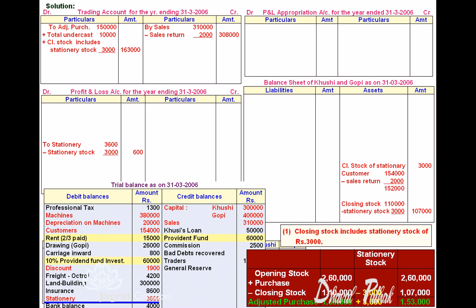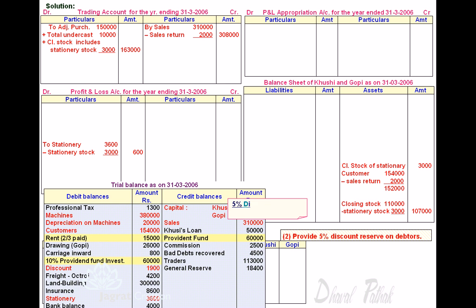So this is how four effects are found. 3,000 deducted from closing stock, added to adjusted purchases, stationery stock deducted from stationery expenses, and stationery stock appears on the balance sheet asset side.